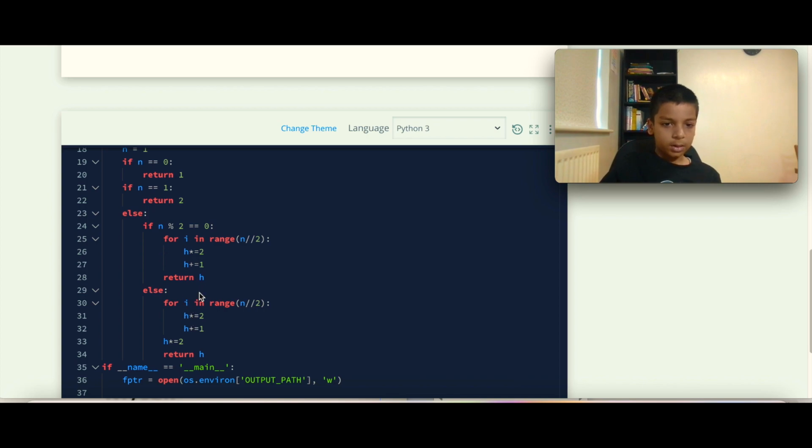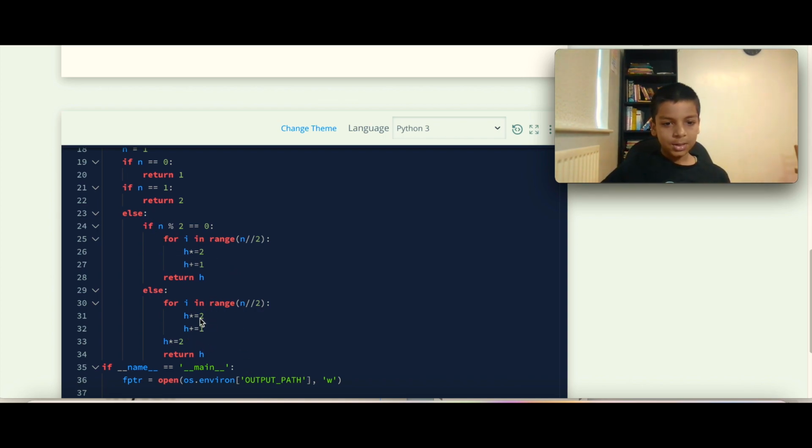And if it is odd, then it goes to half of it and then rounded down. So if it was 15, then half of 15 would be 7.5, and if you round it down, it's 7.